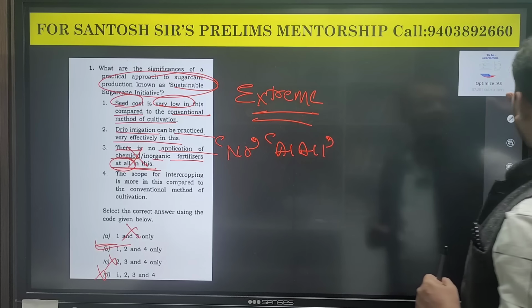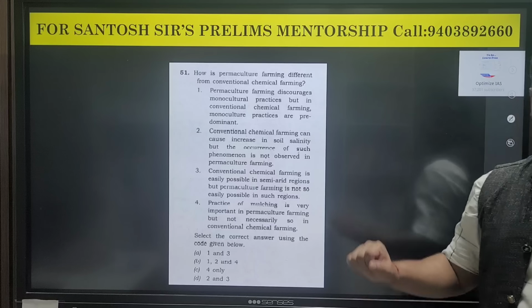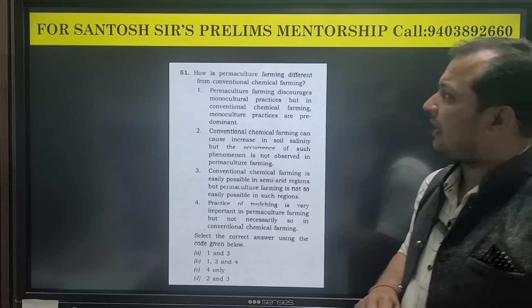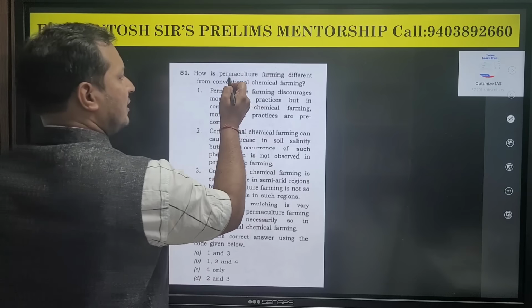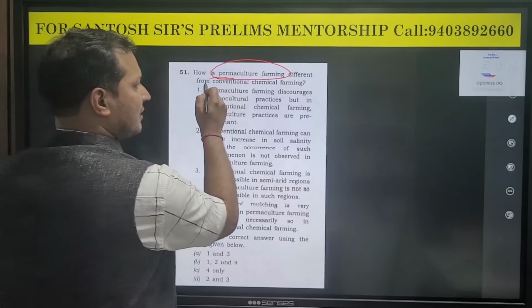Now I am giving you another question. Let me see how many of you can answer this. Very easy to answer again. You can see they have asked here the difference between permaculture farming and conventional chemical farming.